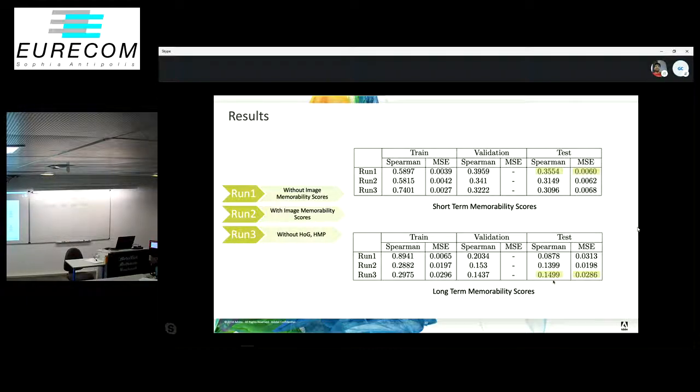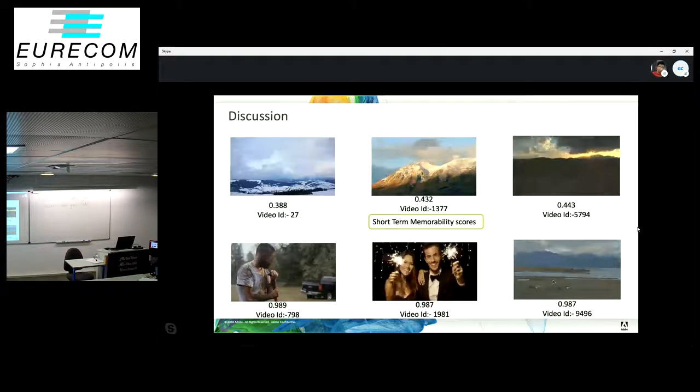Based on all these experiments and the struggle that we've had with this challenge, we derived some key conclusions and facts that I'd like to present. For the short-term scores, the trend of natural scenes having lower scores, while videos with objects or some actions being performed having higher scores, holds. So learning short-term memorability using object detection-based features or using visual features seems like a realistic task.